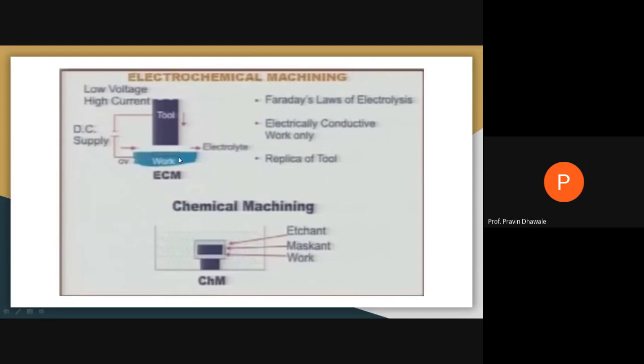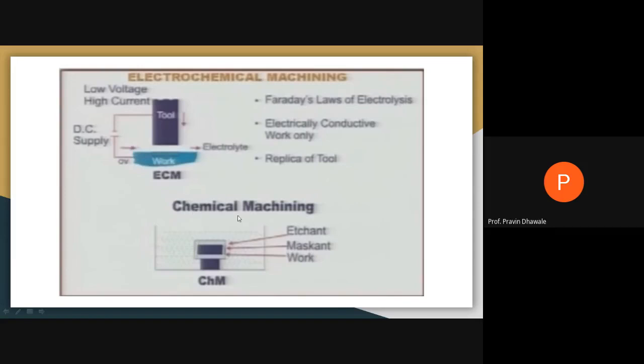And whatever the tool shape, its replica will be generated on the workpiece. That is all about the electrochemical machining process. And the electrolyte is a solution that completes the bridge between the tool and the workpiece.